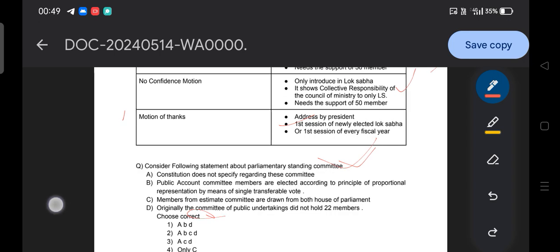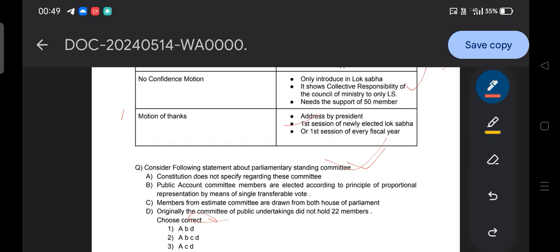Option A: the Constitution does not specify regarding this committee. Regarding this committee means the standing committee, obviously. Option B: Public Accounts Committee members are elected according to the principle of proportional representation by means of single transferable vote. Option C: the members of the Estimates Committee are drawn from both houses of parliament. Option D: originally the Committee on Public Undertakings did not hold more than 22 members. So what is the answer?